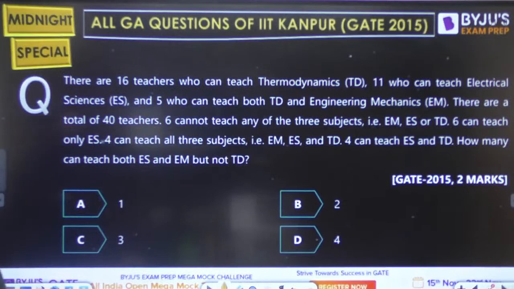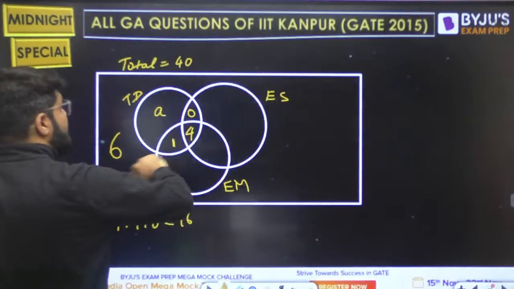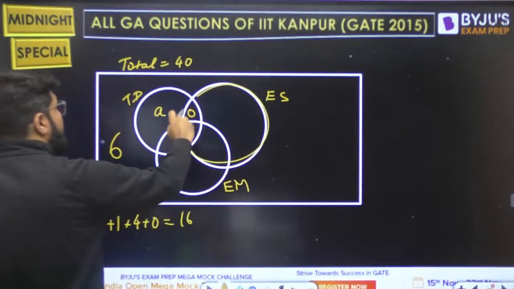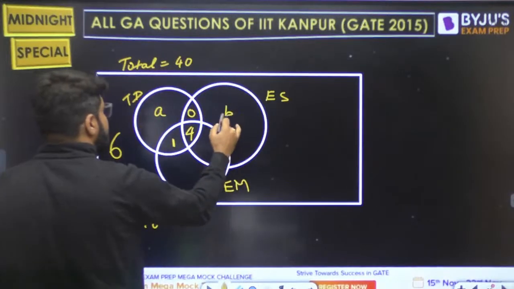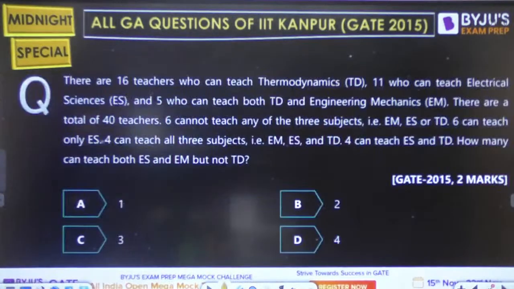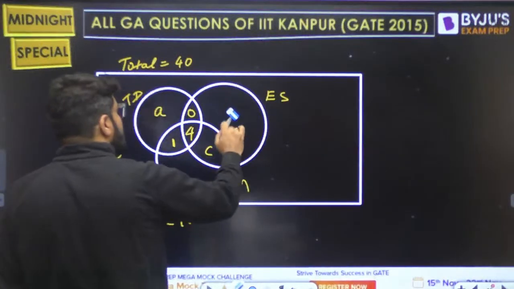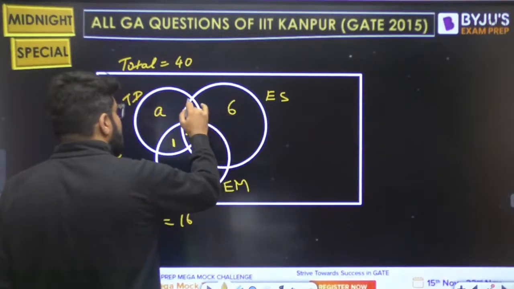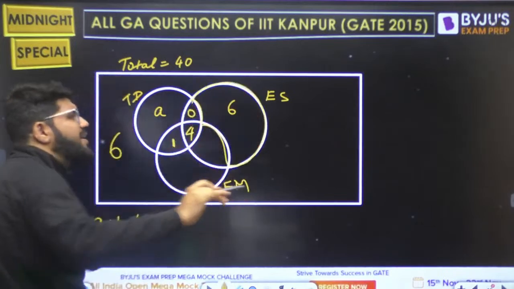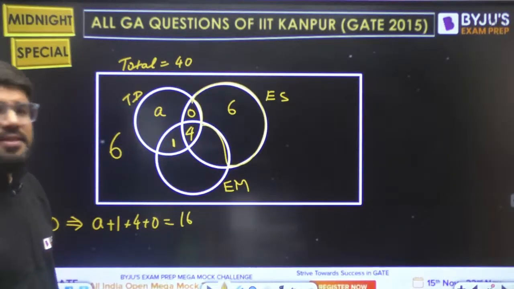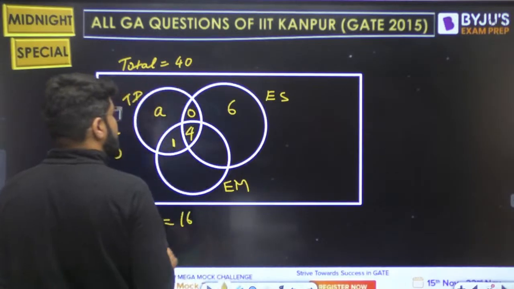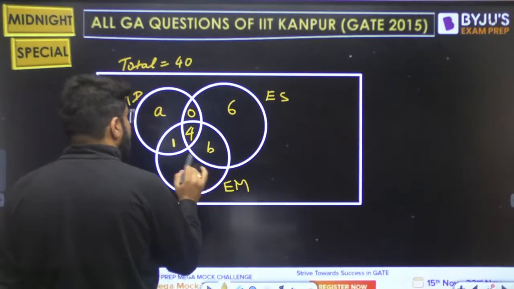What else is there? Now 11 can teach electrical sciences. So the whole of this is 11. Right, this is total 11. So let's say this is B here, this is C. Let's see more. 5 can teach, this is used. There are total of 40. This is used. 6 cannot teach any of the 3 subjects is used. 6 can teach only ES. One more information. 6 can teach only ES. So this is also known to me. This is 6, the ones who can teach only ES. This portion is equal to 6. So now this be unknown, this be unknown.